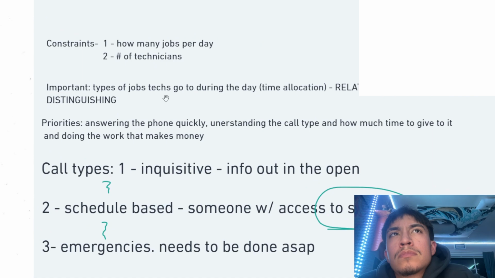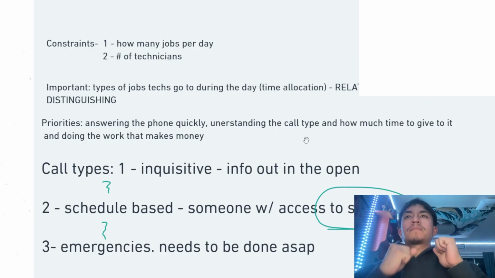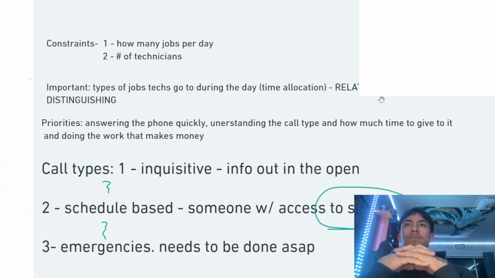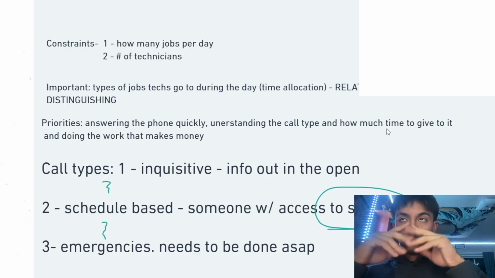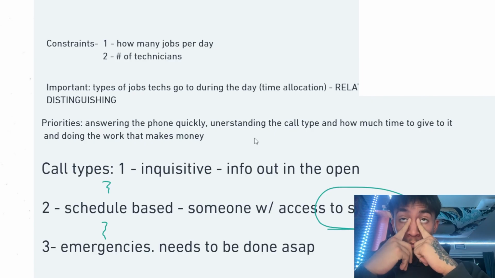Something that's important in this industry is the types of jobs that the techs go to, meaning the time that they have to allocate during that day for the kind of job, which relates to distinguishing the call type that are coming in. Their priorities are going to have to be around answering quickly, understanding that call type, and knowing how much time to give to that call, which basically leads to not breaking the schedule that you already have, which affects how many jobs are done per day.